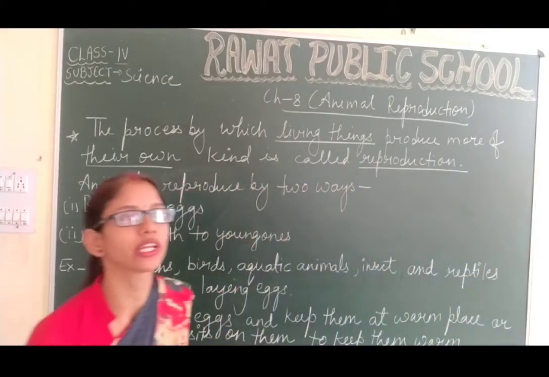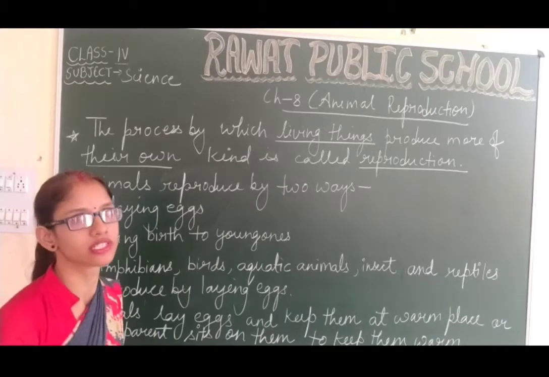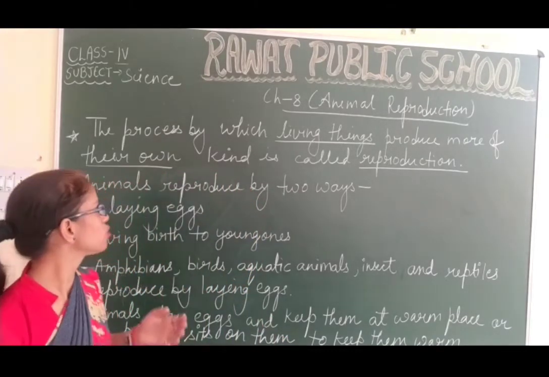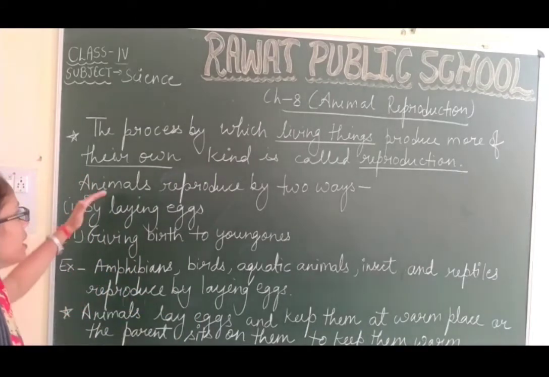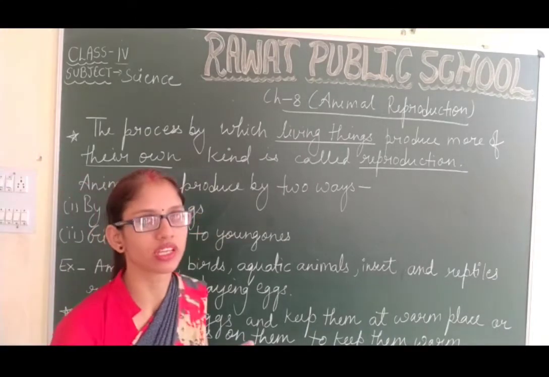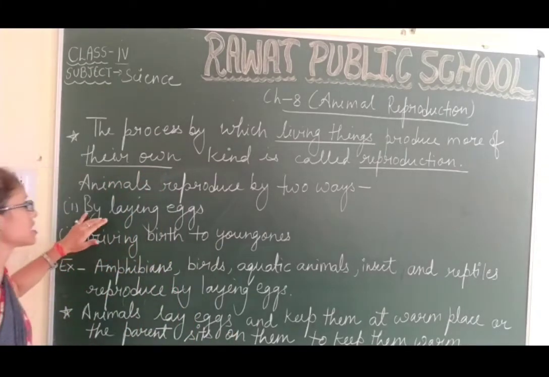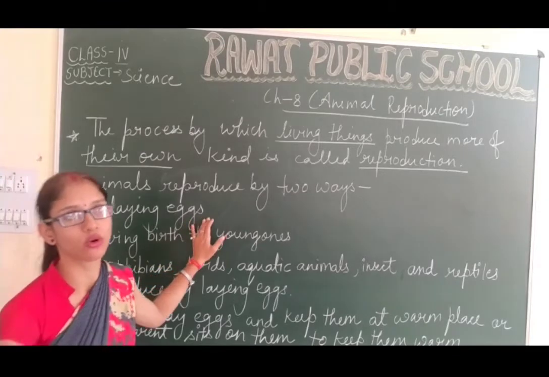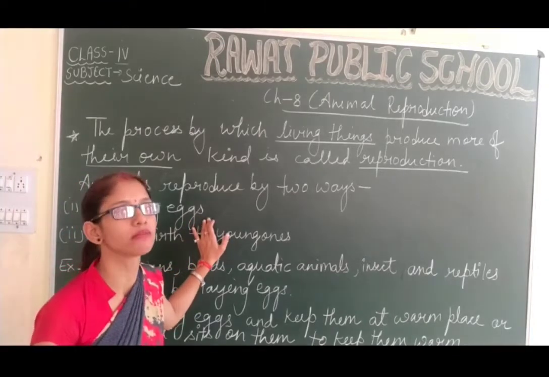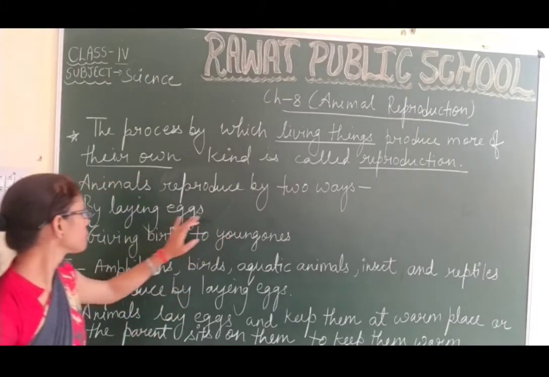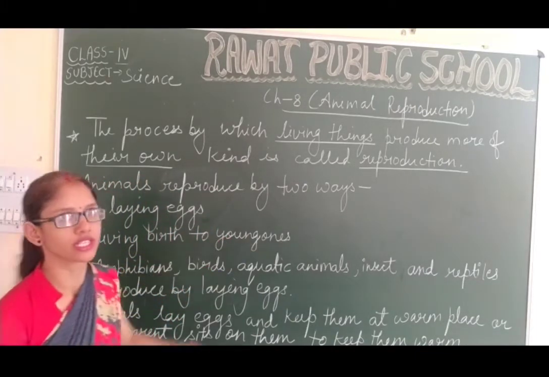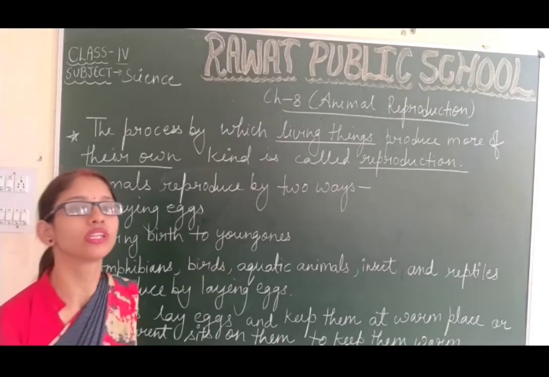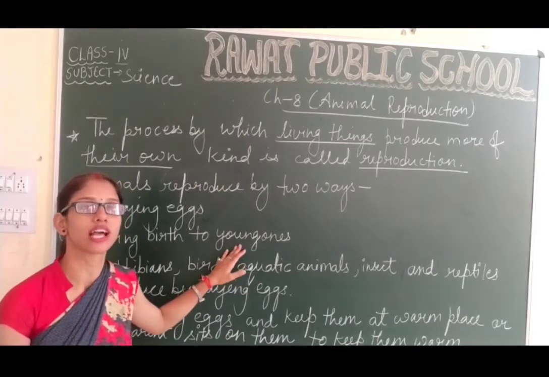And generally, students, what happens? Most of the young animals or young babies resemble their parents. They are similar to their parents. Animals reproduce in two ways. Animal जो है वो two ways से reproduce करते हैं. First, by laying eggs, and by following the process of hatching, the young babies come out from the eggs. Next is giving birth to young ones, small babies that are similar to the adult ones, but there is a difference in size only.